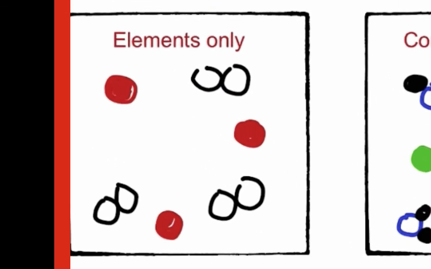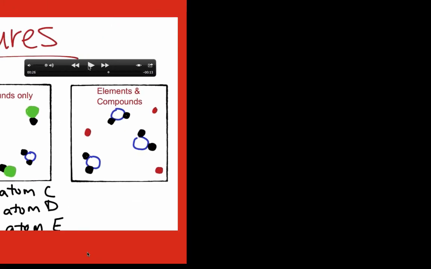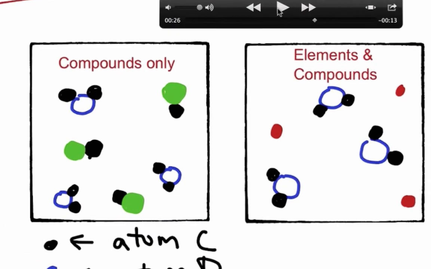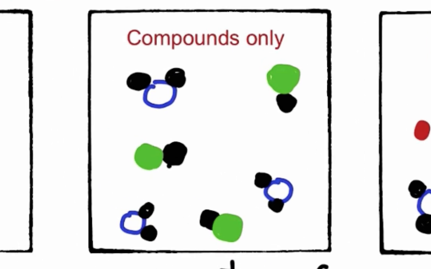The first example has two different substances, but they're just two different kinds of elements. So you'll see that atom A is by itself in the box, and you'll also see that atom B is by itself in the box. Again, it doesn't matter that B is clumped together with another atom of B, as long as elements contain one kind of atom.